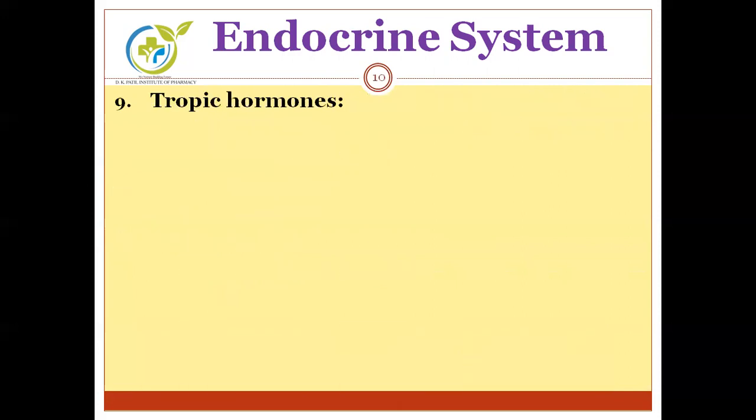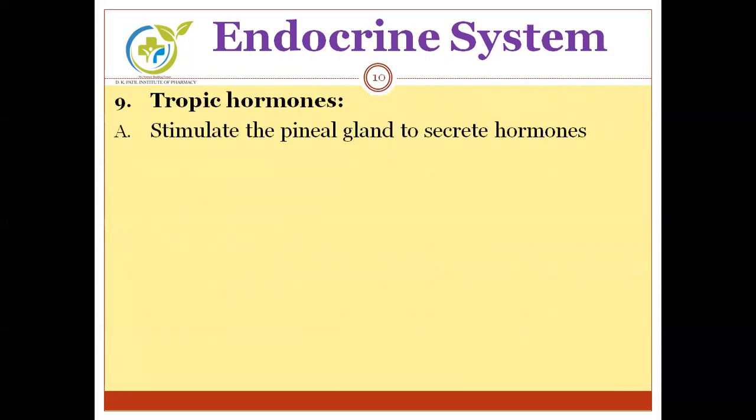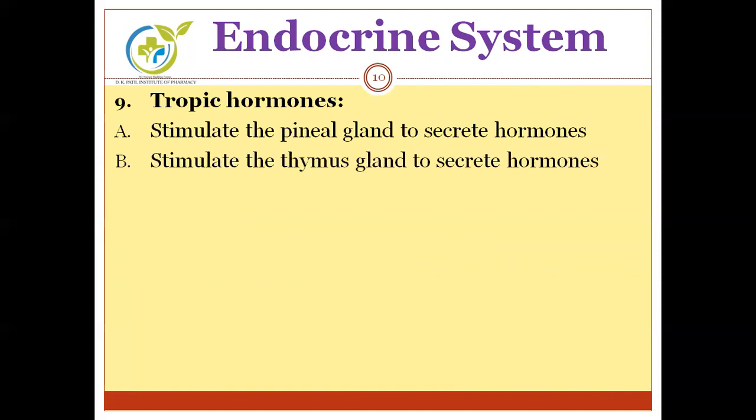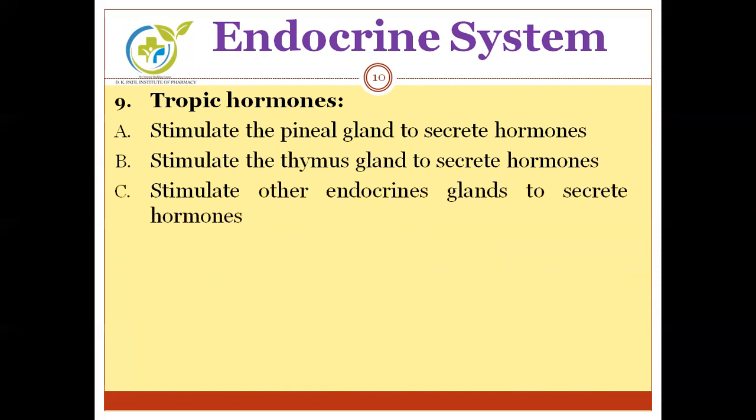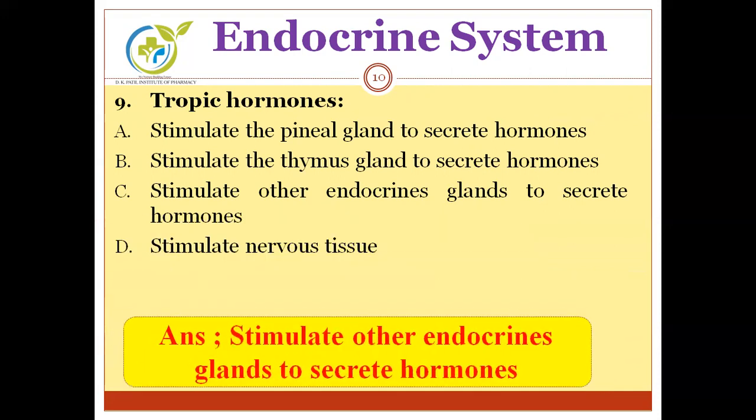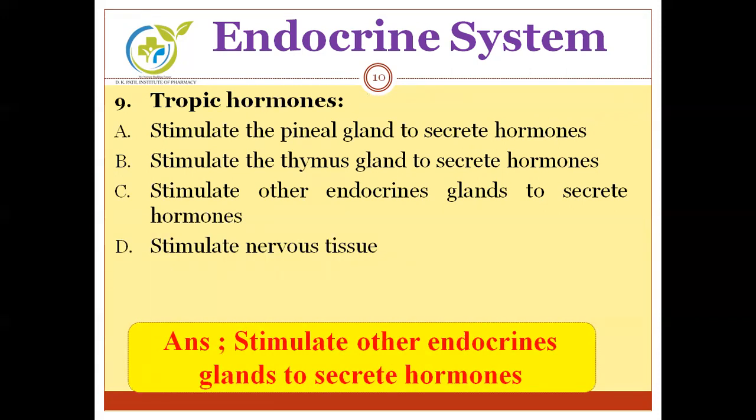Next, trophic hormones. A. Stimulate the pineal gland to secrete hormones. B. Stimulate the thymus gland to secrete hormones. C. Stimulate other endocrine glands to secrete hormones. And D. Stimulate nervous tissue. Do you know the correct answer? The answer is option C, that is stimulate other endocrine glands to secrete hormones.